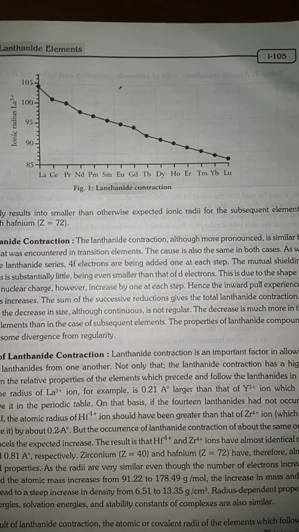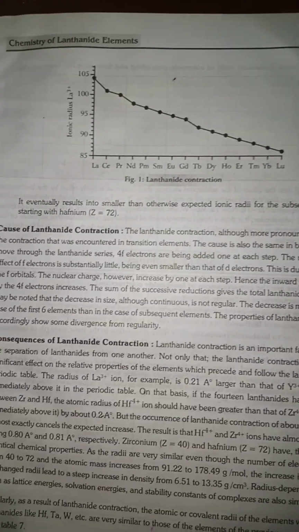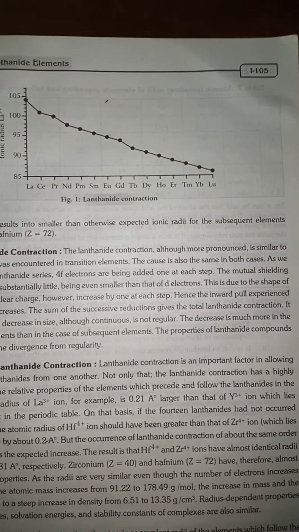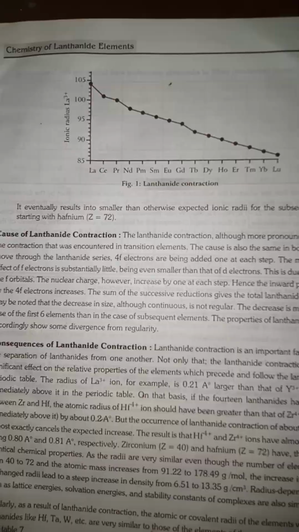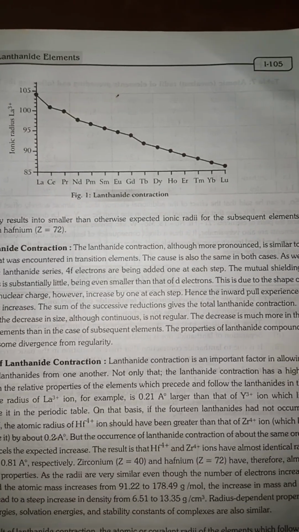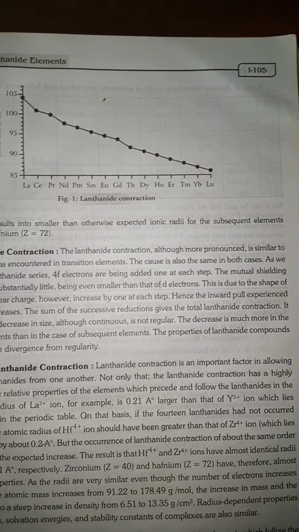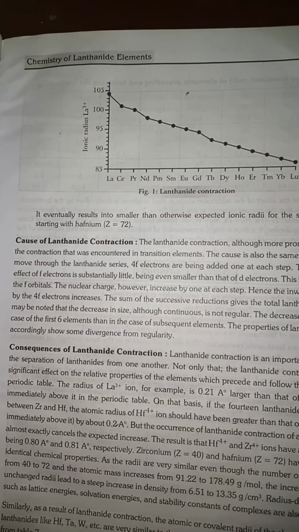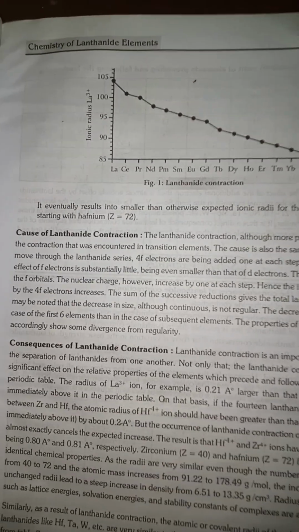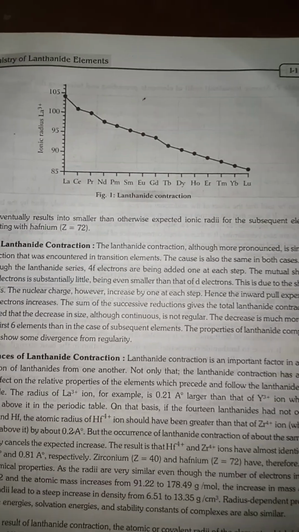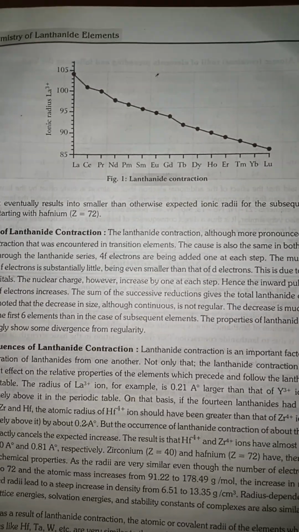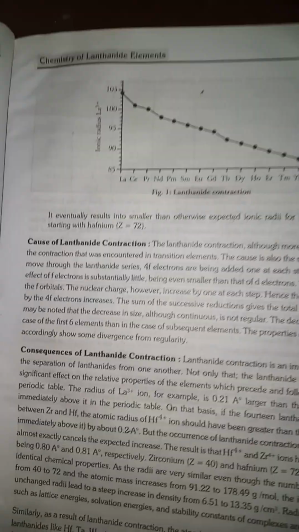Hence, the inward pull experienced by the 4f electrons increases. The sum of successive contractions gives the total and the net contraction. It may be noted that the decrease in size, although continuous, is not regular. The decrease is much more in the case of the first six elements than in the case of subsequent elements. Consequences of the lanthanide contraction. Lanthanide contraction is an important factor in allowing the separation of lanthanides from one another. Not only that, lanthanide contraction